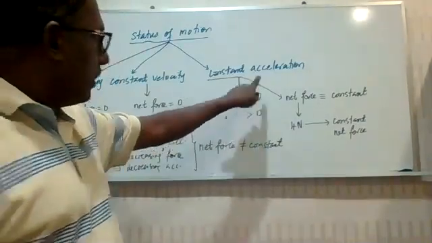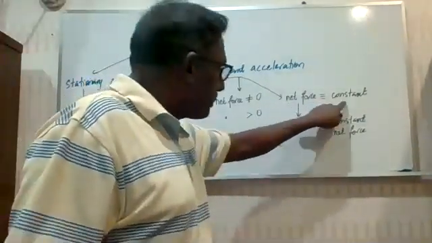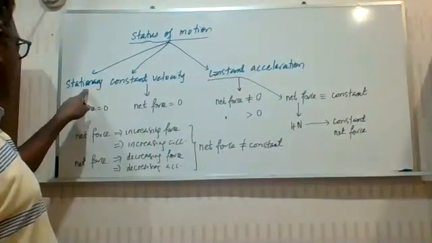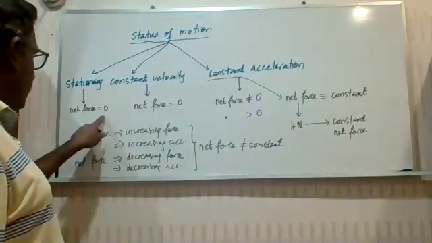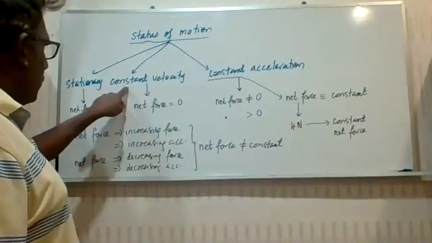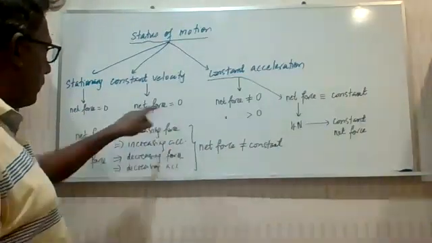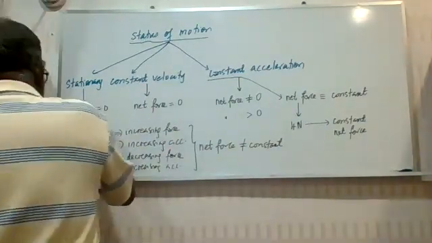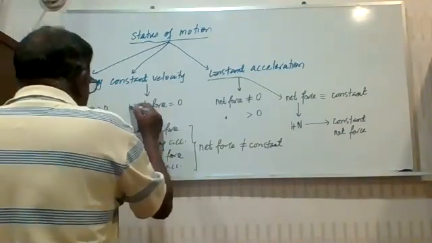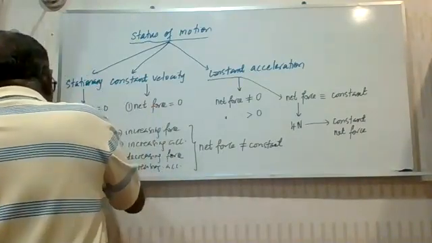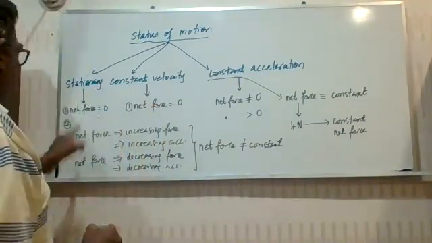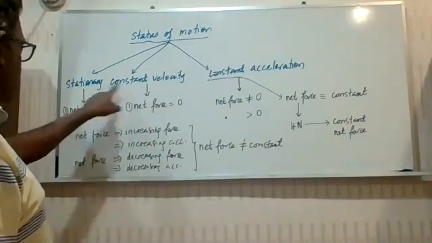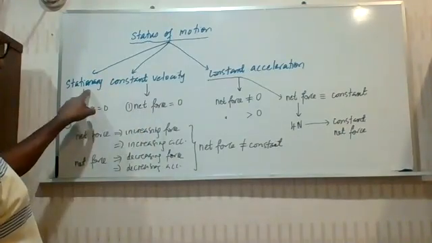Condition number one, net force cannot be zero. Condition number two, the net force must be constant. For stationary, the net force must be zero. And for constant velocity, net force equals zero as well. But what's the difference between them? Both have net force zero, but the status between them is different, not the same.